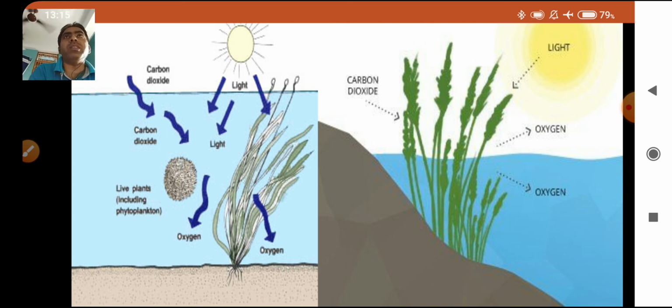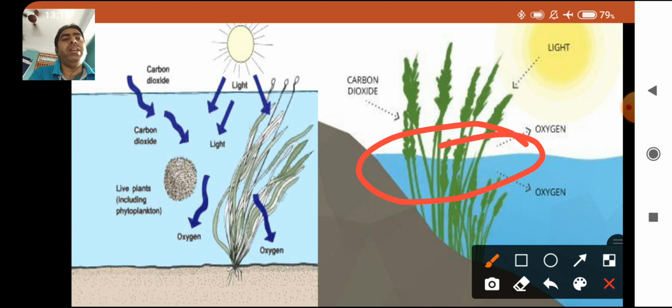Aquatic plants utilize the dissolved oxygen for respiration, and aquatic animals like fish utilize the oxygen present in the water. Gases like nitrogen, hydrogen, and marsh gas, also called methane, do not dissolve in water, so they are insoluble gases.